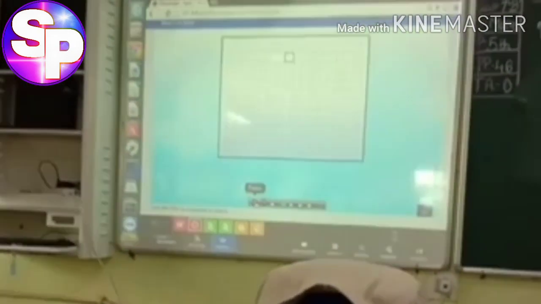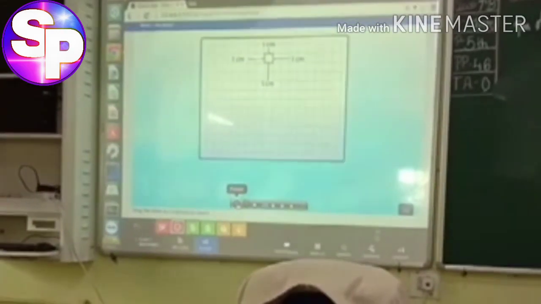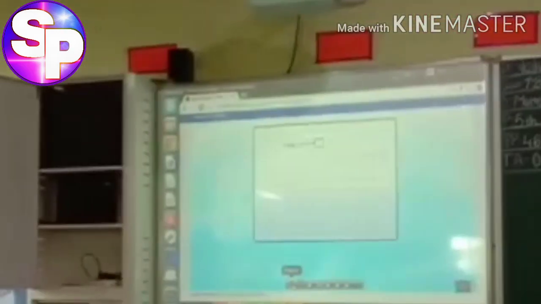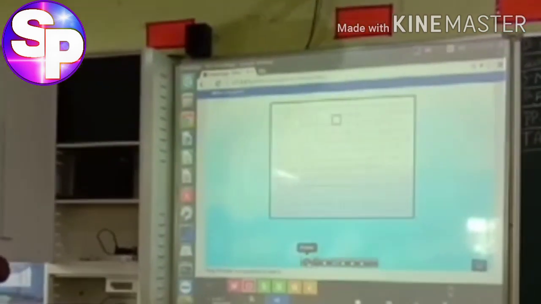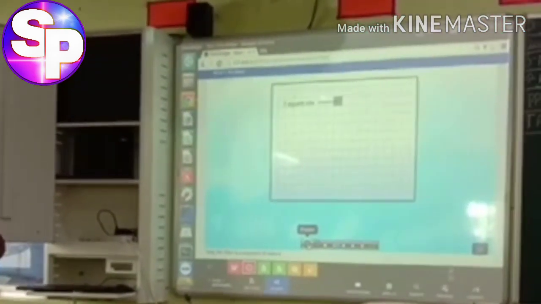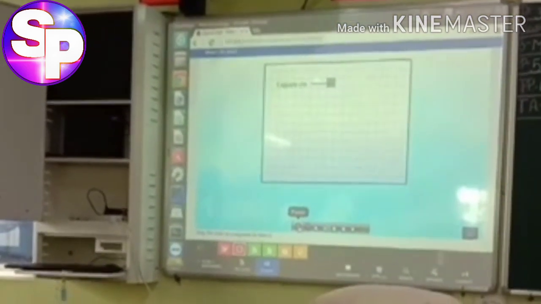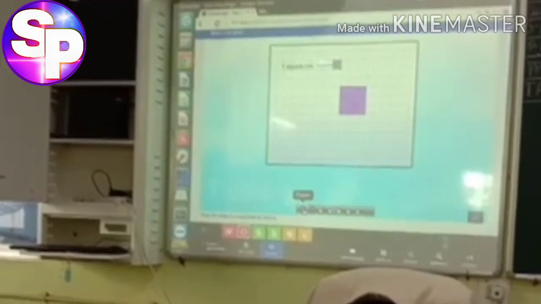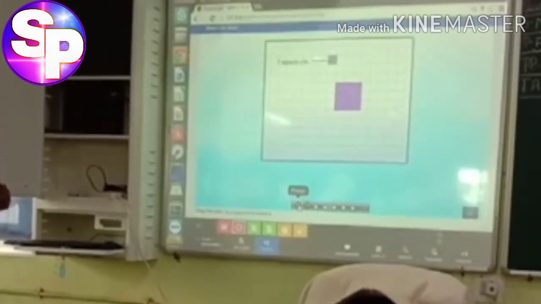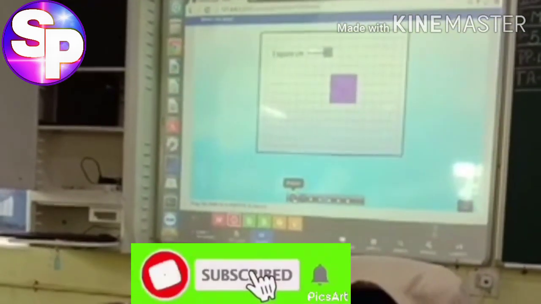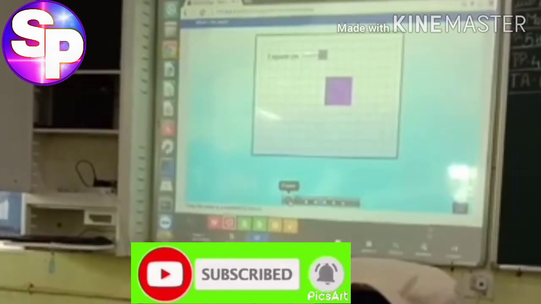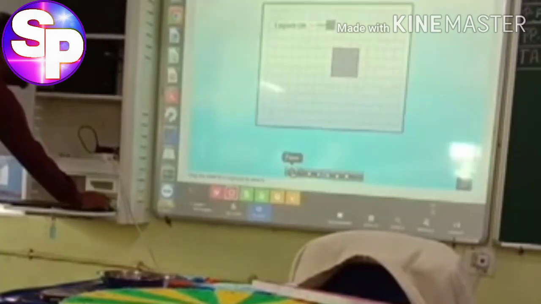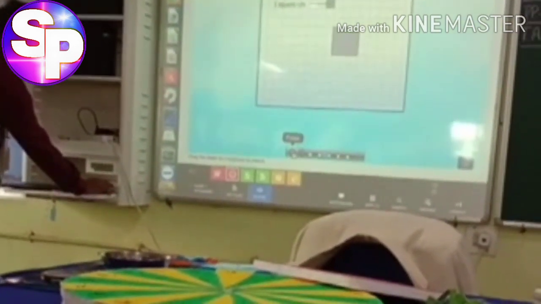Each square has a side of 1 centimeter. So, what is the area that the square covers? The square covers an area of 1 square centimeter. Let's see how many squares of side 1 centimeter this craft paper that has a regular shape covers. Trace the outline of the craft paper on the grid and then remove the craft paper. Now, count the number of squares covered by the outline of the...